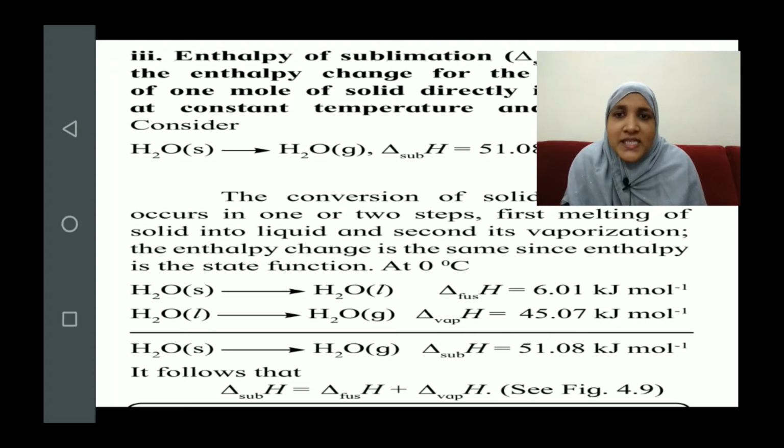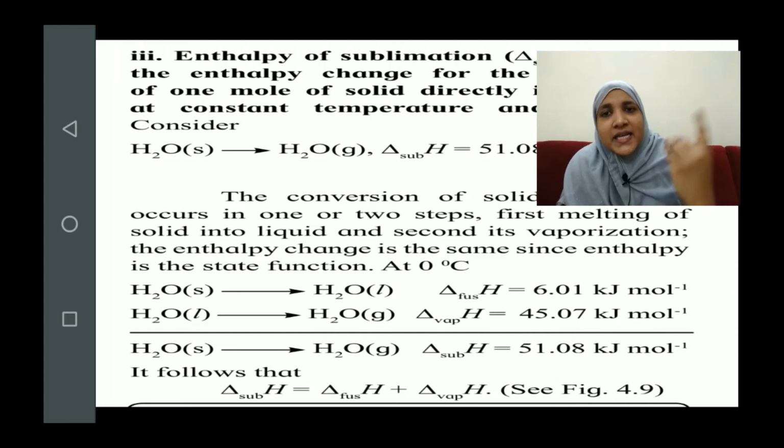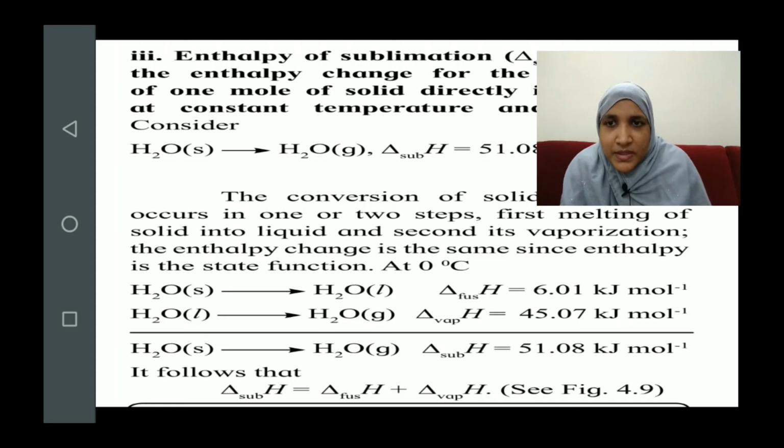When you add these two values, the total will be 51.08. So whether the solid is directly converting into its vapor, or it is first converting to liquid and then into vapor, the total enthalpy change for this conversion remains the same.